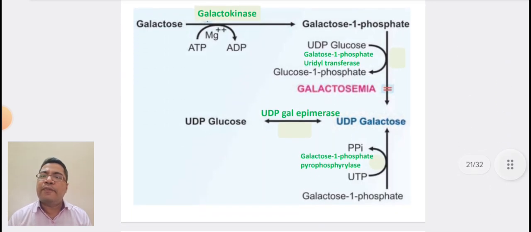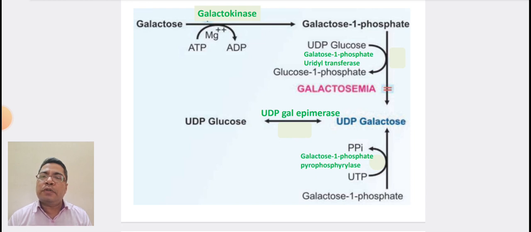In this diagram, we can see galactose metabolism. Galactose is converted into galactose 1 phosphate with the help of the enzyme galactokinase and conversion of ATP to ADP. This galactose 1 phosphate is then converted into UDP galactose with the help of the enzyme galactose 1 phosphate uridyl transferase, with conversion of UDP glucose to glucose 1 phosphate.